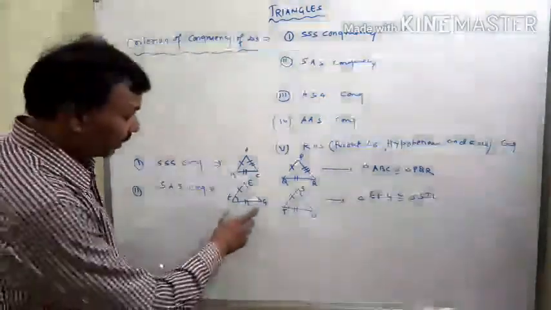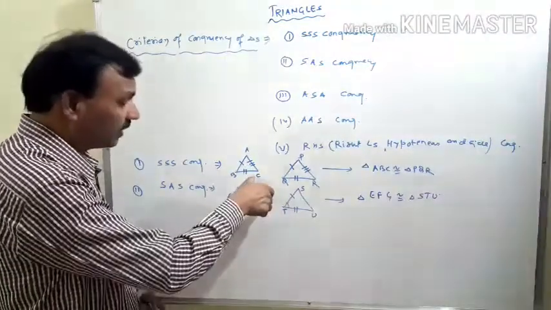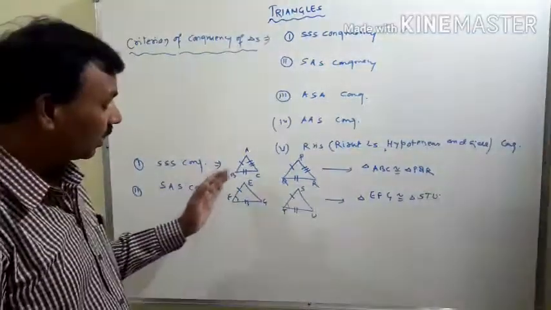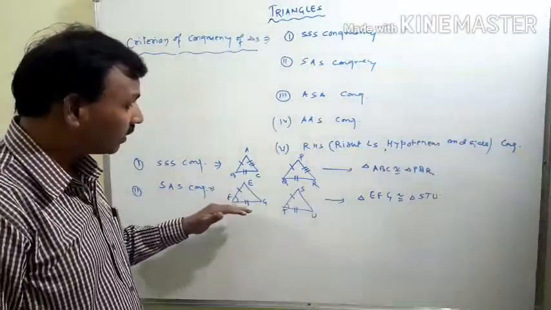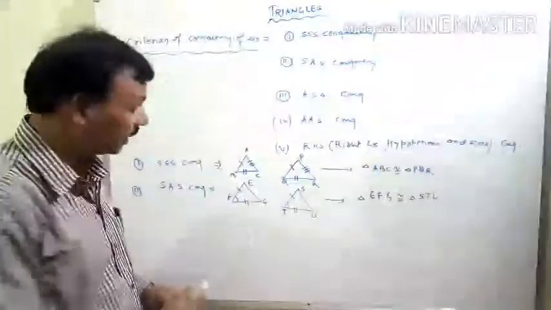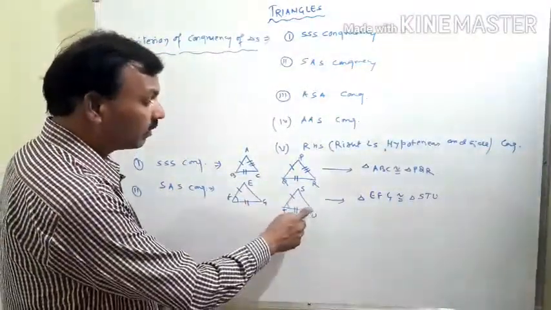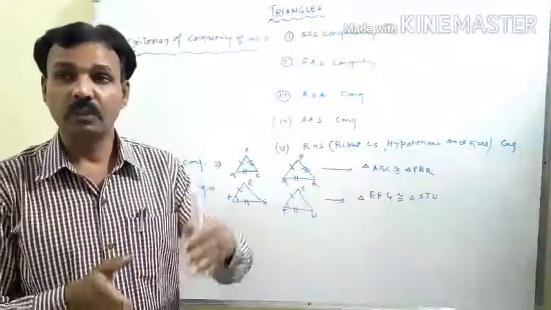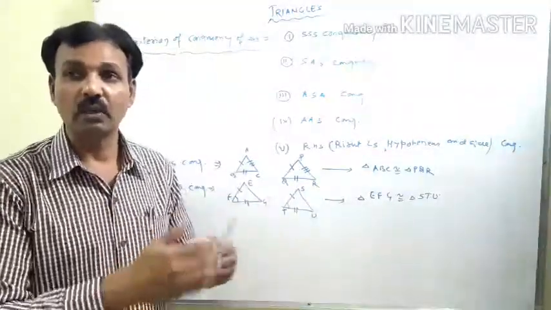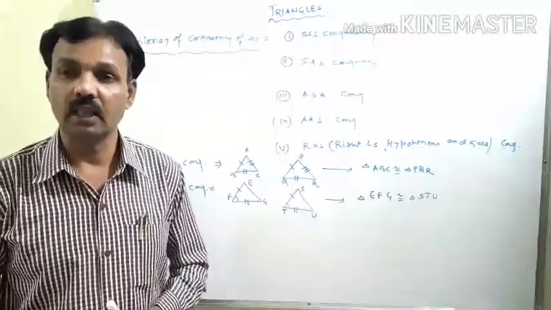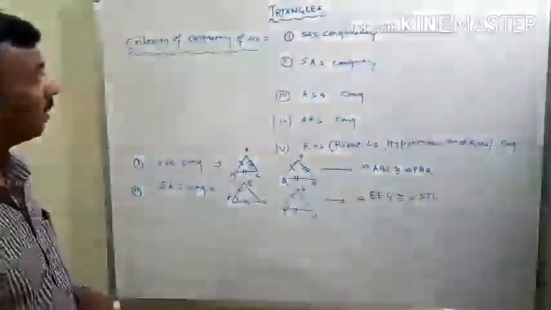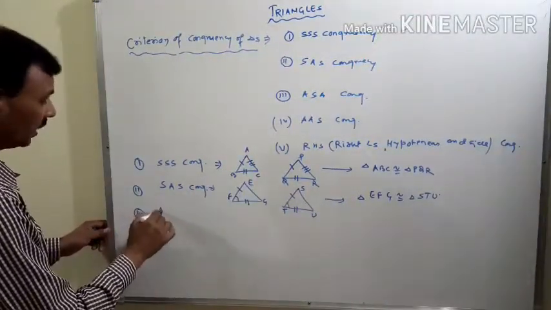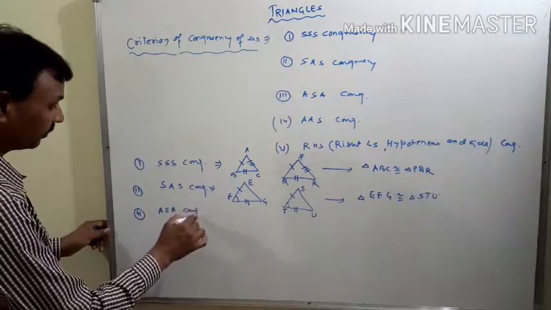If GF and GE are equal to UT and US, then both triangles will be congruent if angle G is equal to angle U. That means the angle should be between the two sides which are equal to the corresponding sides of the other triangle. Now we will take ASA congruency, that means the third, ASA congruency.